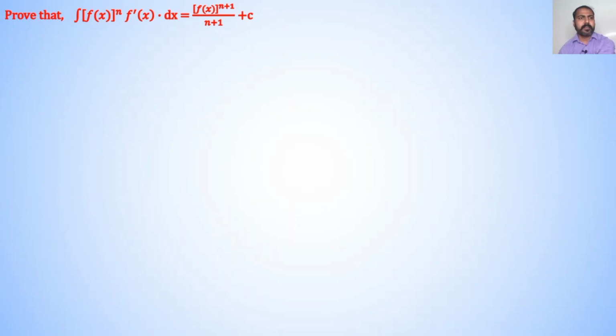Here proof, let I is equal to integration of f of x raised to n into f dash of x dx. Mostly we substitute for the function whose derivative is in the integration. We know that derivative of f of x is f dash of x. So, put for the function f of x is equal to t.